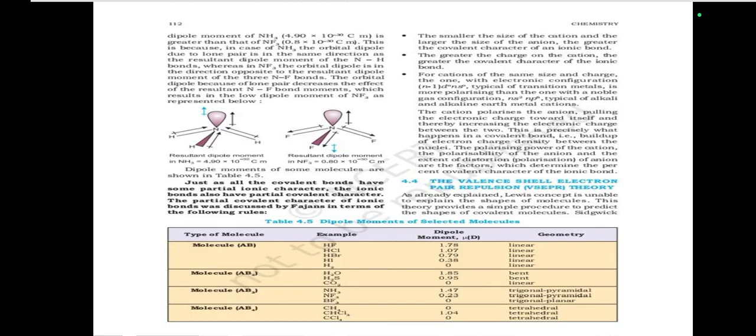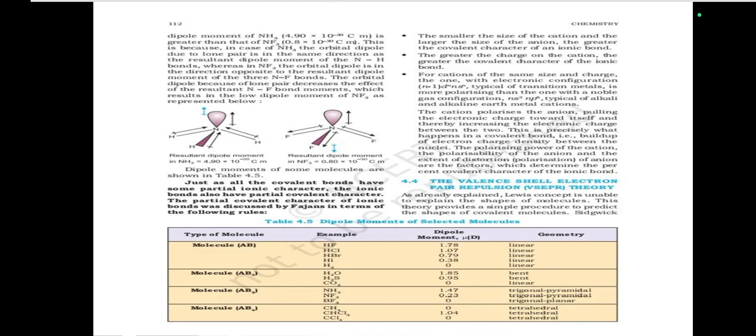Now let us study an interesting case of NH3 and NF3 molecules. Both the molecules have a pyramidal shape with a lone pair of electrons on the nitrogen atom. Although fluorine is more electronegative than nitrogen, the resultant dipole moment of NH3, 4.9 into 10 to the power minus 30 coulomb meter, is greater than that of NF3, 0.8 into 10 to the power minus 30 coulomb meter.